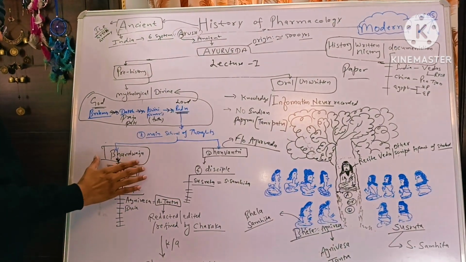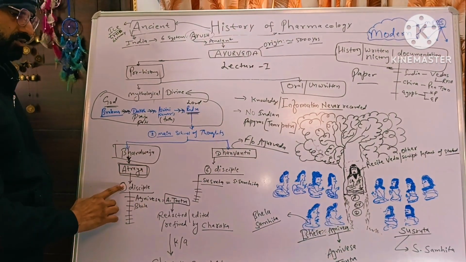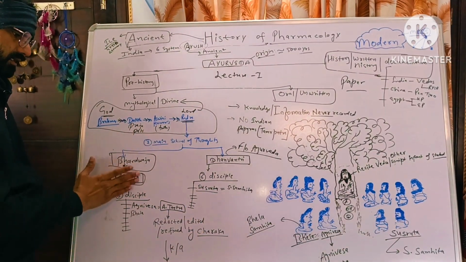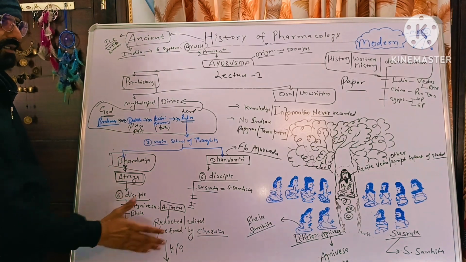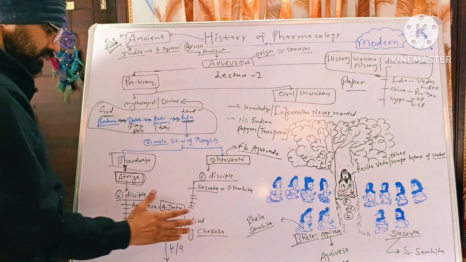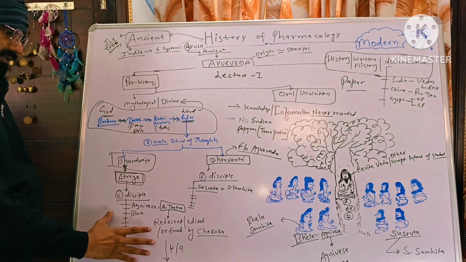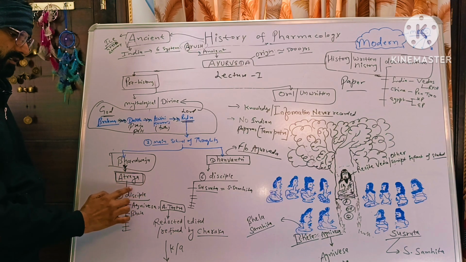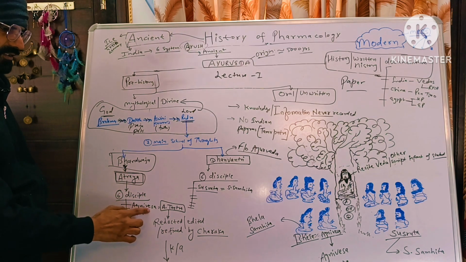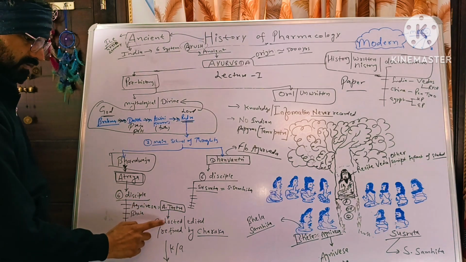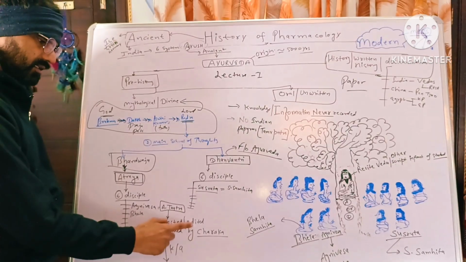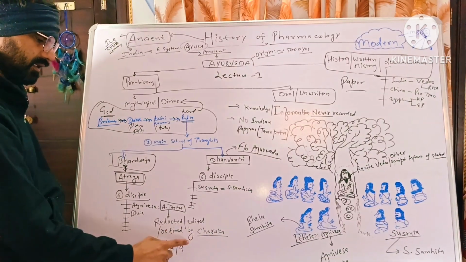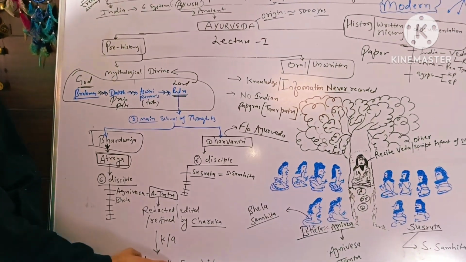So in this way, Atreya and Dhanvantri both had 6 disciples. In these schools of thought, this is the origin of Charak Samhita, and this is the origin of Susrut Samhita. The origin of Charak Samhita started with Bhardwaj, then information passed to Atreya and his 6 disciples. Agnivesha wrote Agnivesha Tantra, which was edited, refined or redacted by Charak, and after that it is known as Charak Samhita.